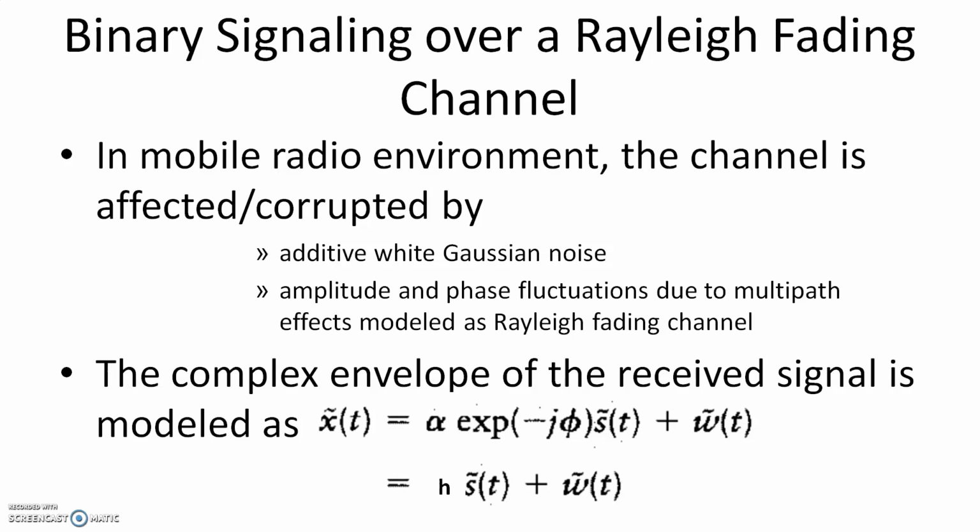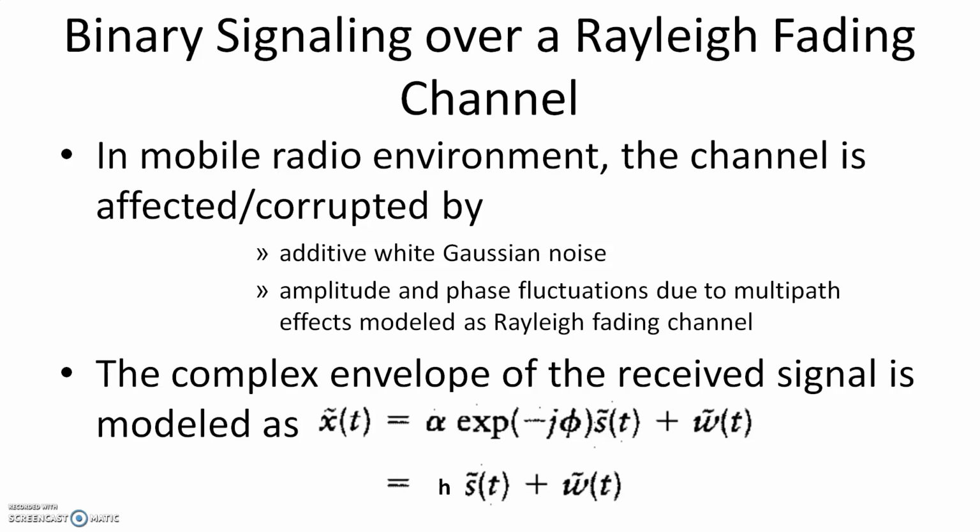Alpha represents the magnitude of the fading coefficient and phi represents its phase. That will be the complex envelope of the received signal.